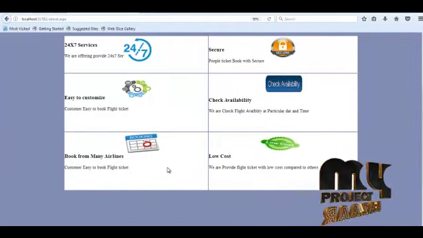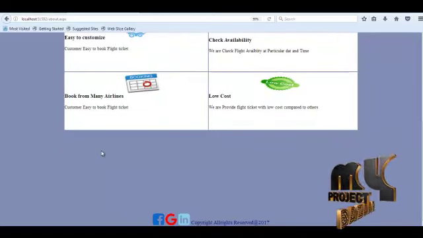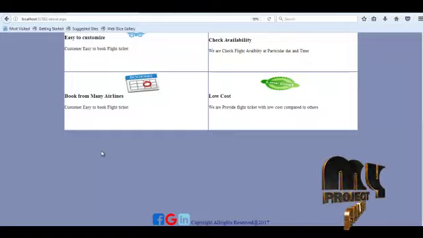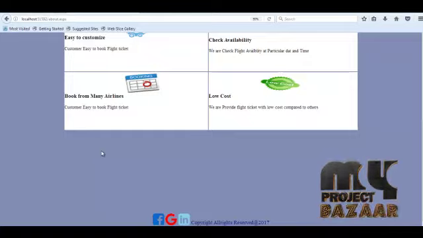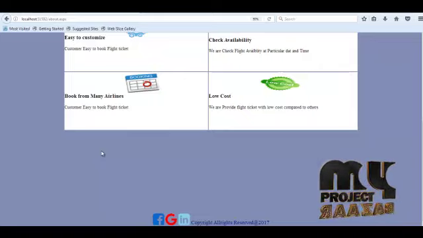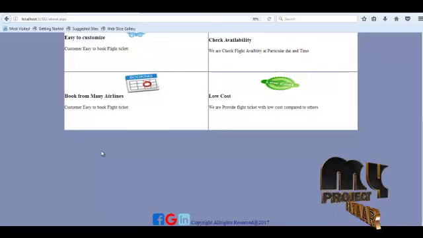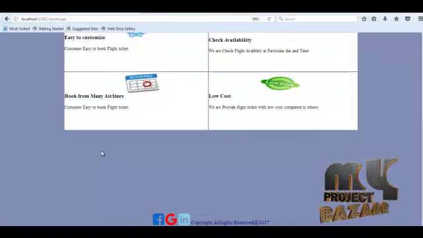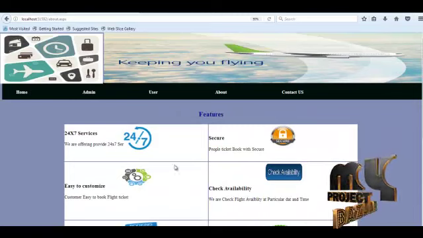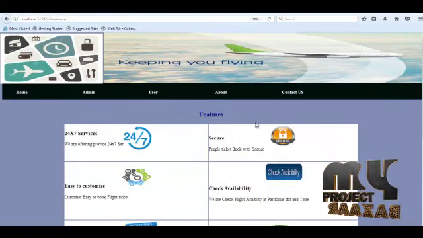If we check availability at a particular date and time, we can book from many airlines. Suppose the user wants to book SpiceJet or AirAsia. All the airlines can be booked on our site. Low cost: we are providing flight tickets at low cost compared to other sites. These are the features of our site.